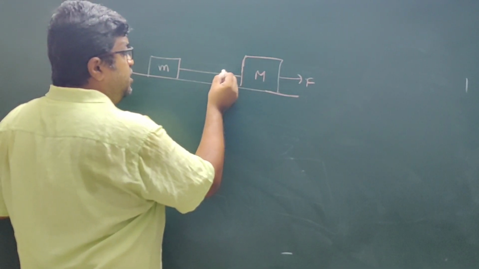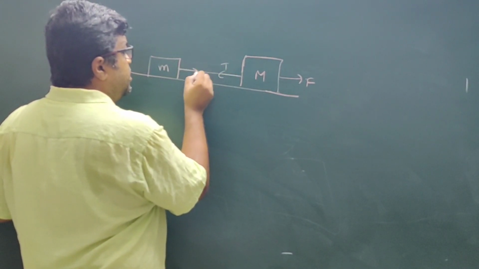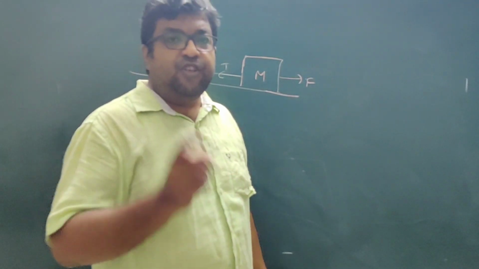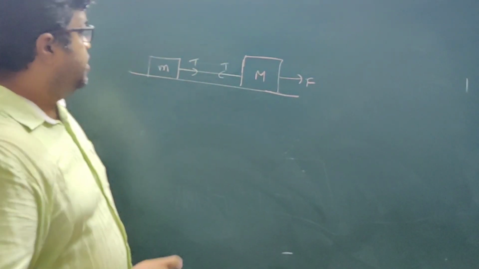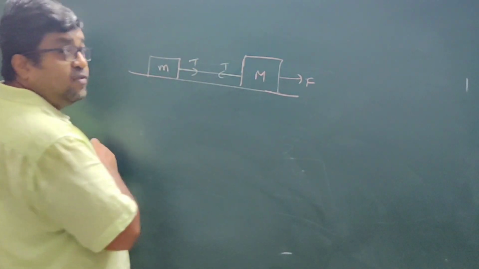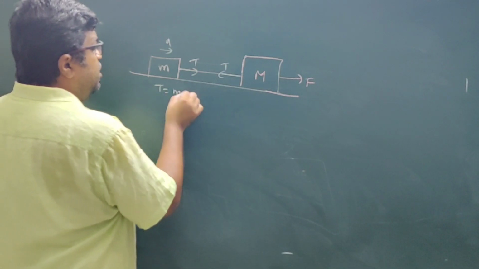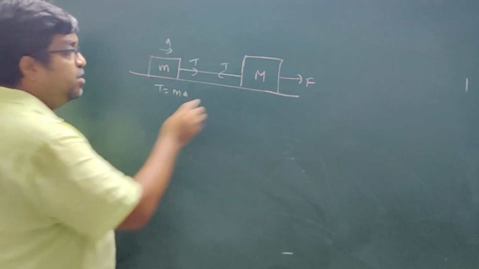So at this point tension will be in this direction. At this point tension will be in this direction. Both the tensions will be the same, provided it is an ideal string, that is massless, inextensible. Okay. So this tension is responsible for motion of this mass. So this is acceleration A. So T is equal to ma. Force equals mass into acceleration, for this.